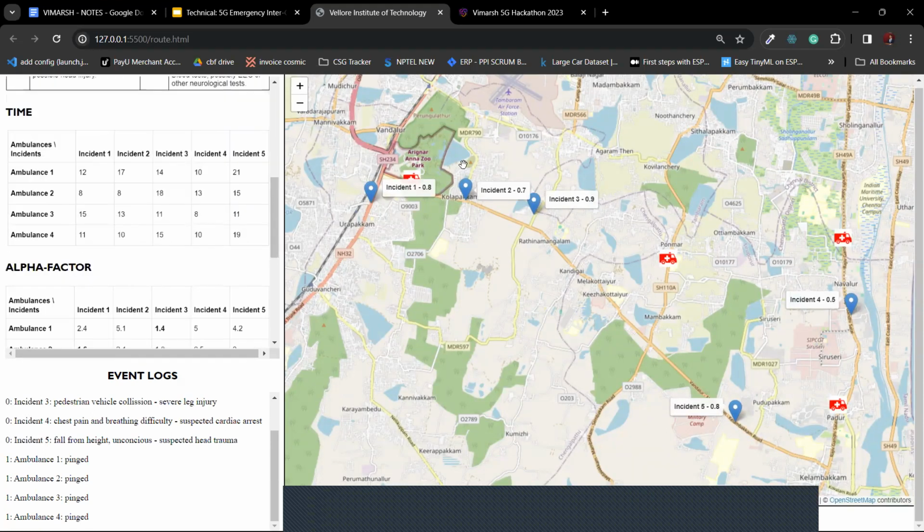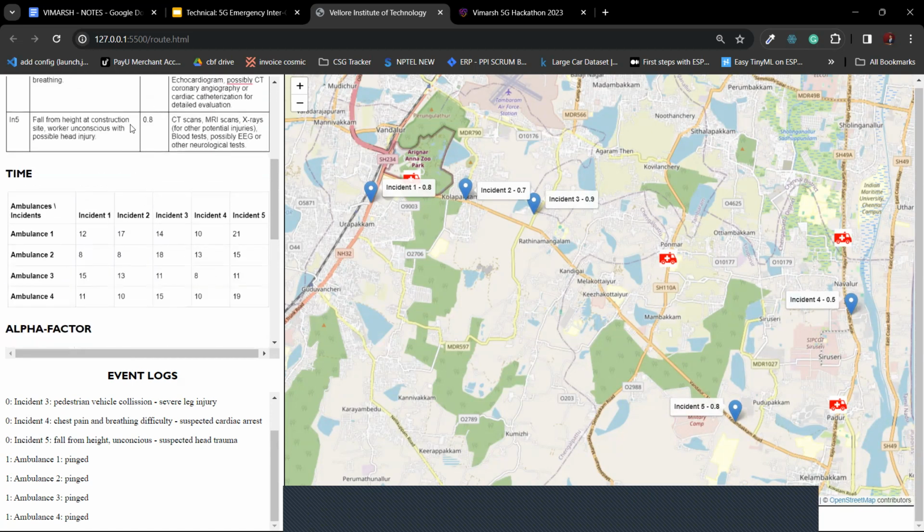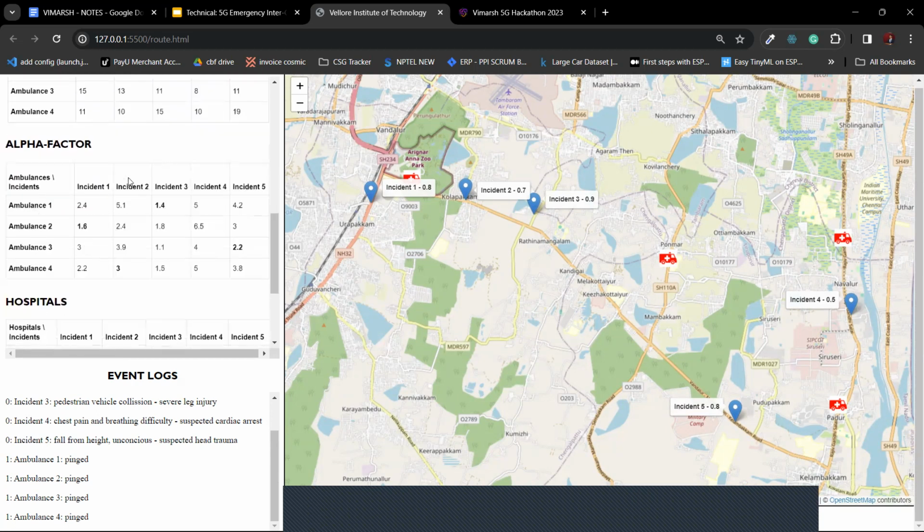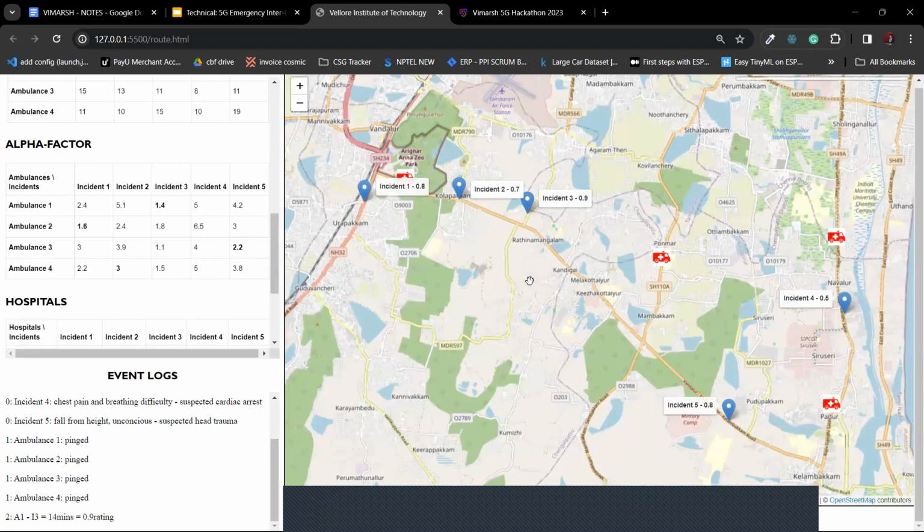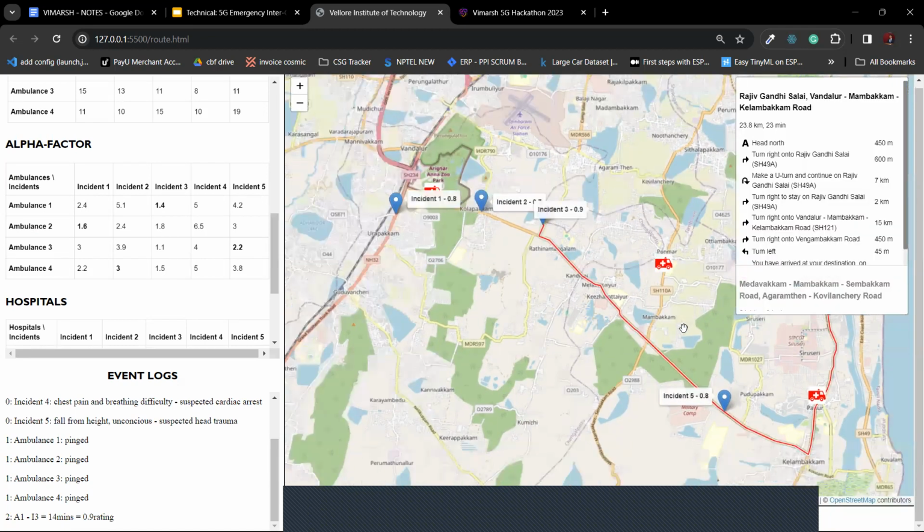Now that we have all the ambulances, we look at the ambulances and the incidents and generate a matrix depicting the time for each ambulance from various incidents. Using this as an input and also the priority score of each incident, we generate an alpha factor matrix which will be used to efficiently map each ambulance to the particular incident. Here we can see that ambulance 1 has been mapped to incident 3, 2 to 1, and so on and so forth.